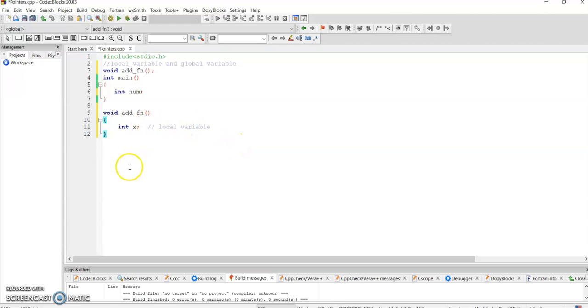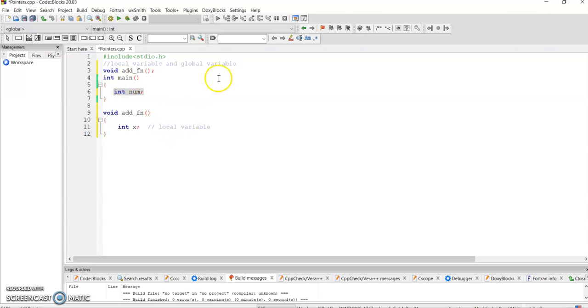When the function terminates, all the variables stored in the stack are removed, the activation record is destroyed. That means the variable x will be destroyed. So its scope or lifetime is only in this particular function. So x has its lifetime and scope in the add function, and num will be in main itself.